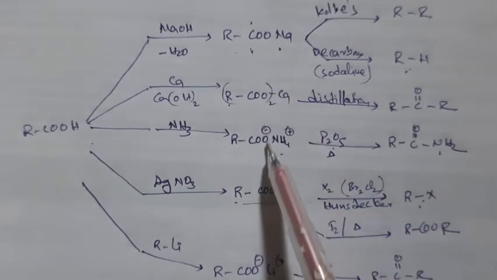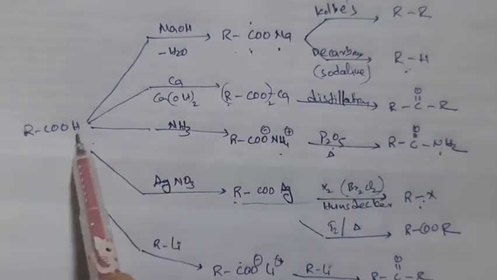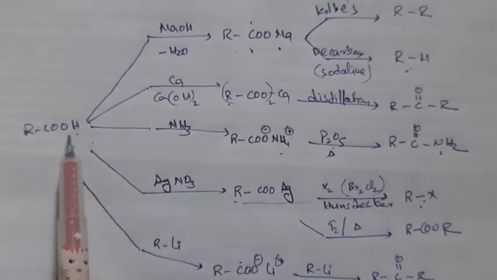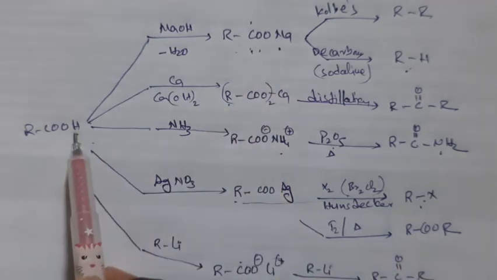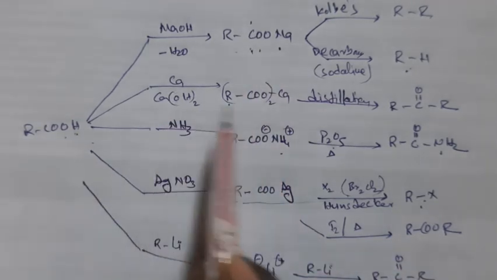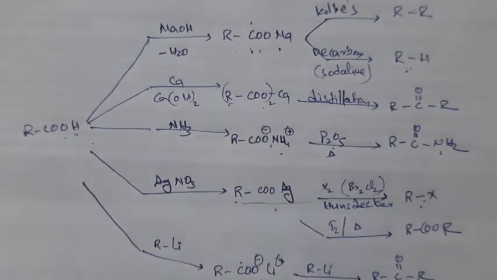Now if you check, these all are intermediates which are formed by removing the H plus ion, right? If it reacts with sodium hydroxide, it gives sodium carboxylate. Similarly we get calcium carboxylate, ammonium carboxylate, silver carboxylate, and lithium carboxylate.